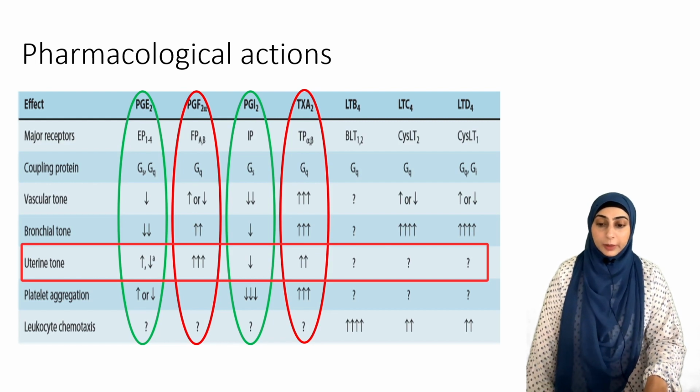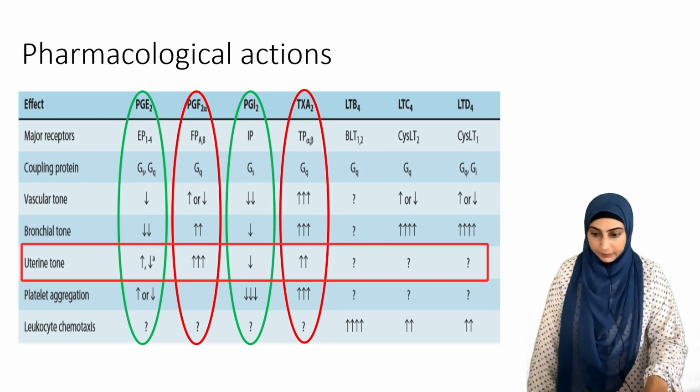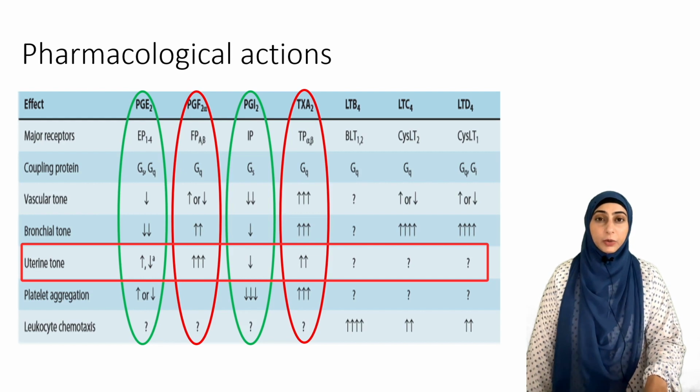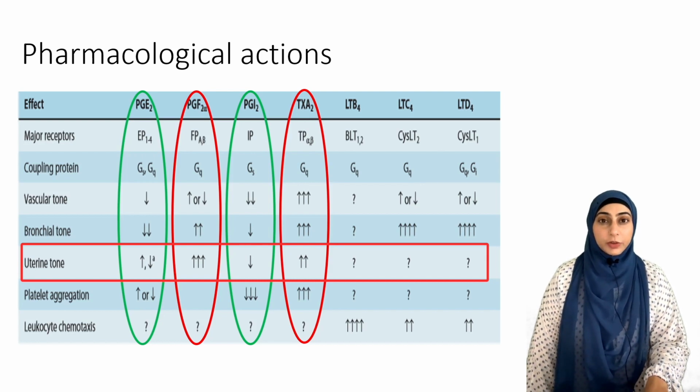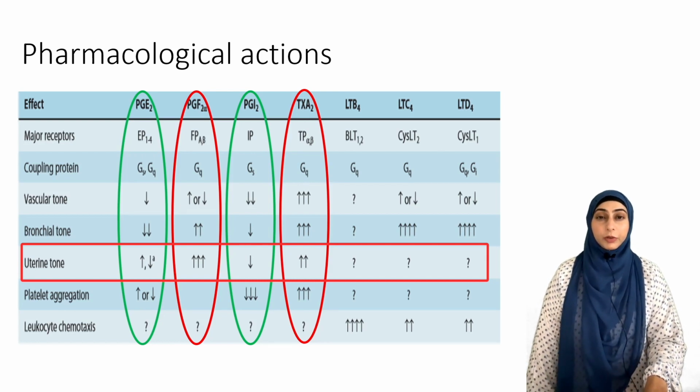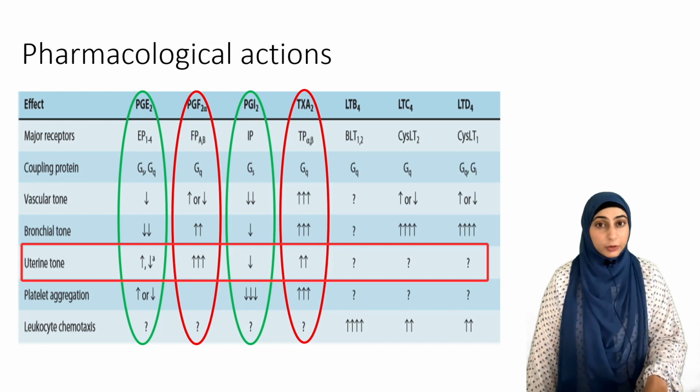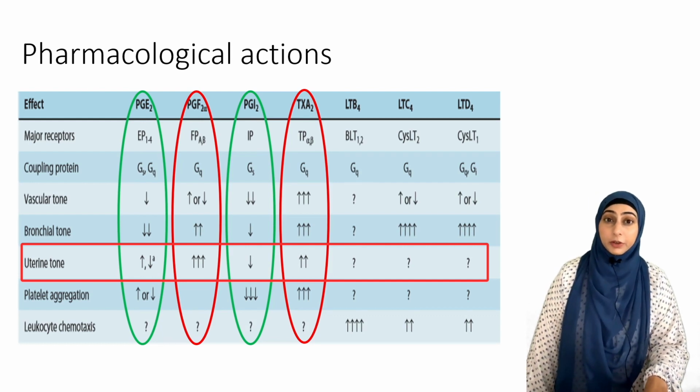यूटेराइन टोन को अगर हम देखें तो E2 का मिक्स्ड इफेक्ट है. यूटेराइन टोन पे PGI2 का मेन इफेक्ट है that it causes decrease in the uterine tone. On the other hand, prostaglandin F2 alpha and thromboxane A2 cause strong uterine contractions which can be very dangerous, especially if the patient is pregnant, because this can induce abortions.